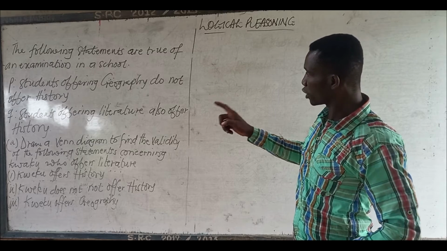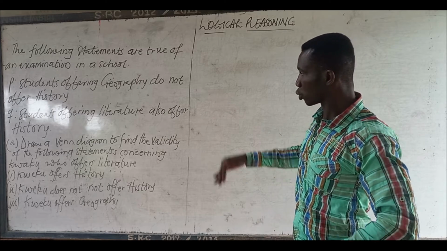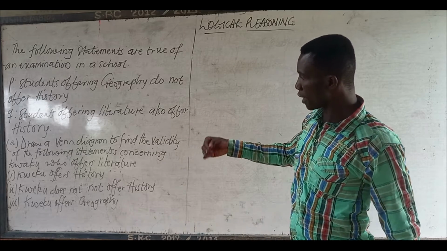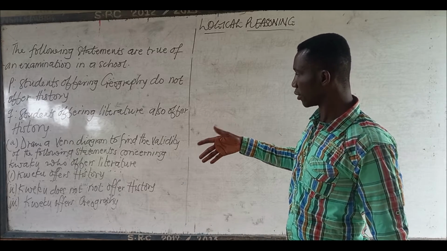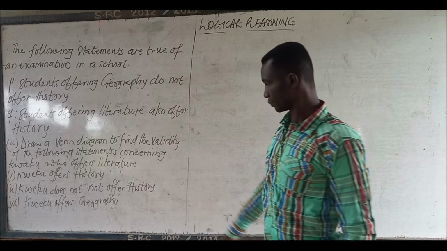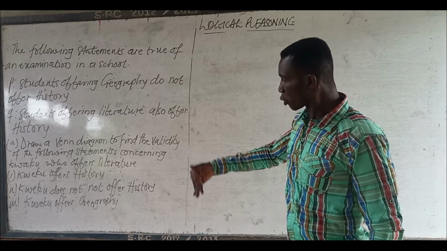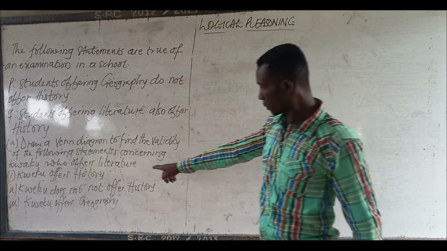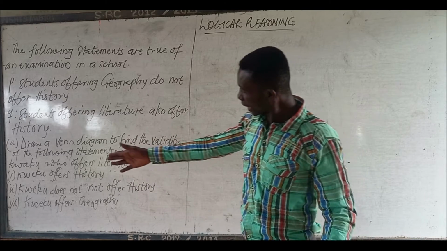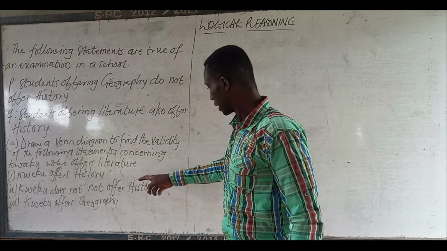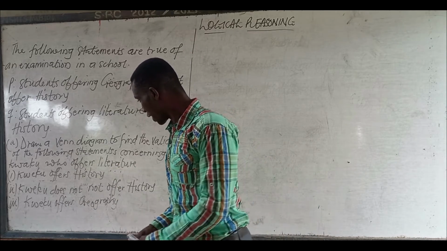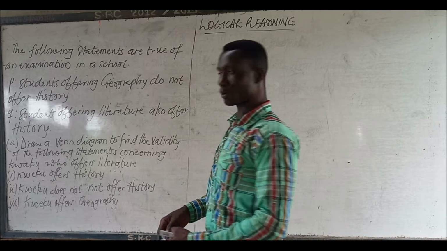P. Students offering geography do not offer history. Q. Students offering literature also offer history. Draw a Venn diagram to find the validity of the following statements concerning Kweku who offers literature. I. Kweku offers history, meaning that he's talking about Kweku who offers literature. Meaning that if you offer literature, obviously you offer history. II. Kweku does not offer history. III. Kweku offers geography.